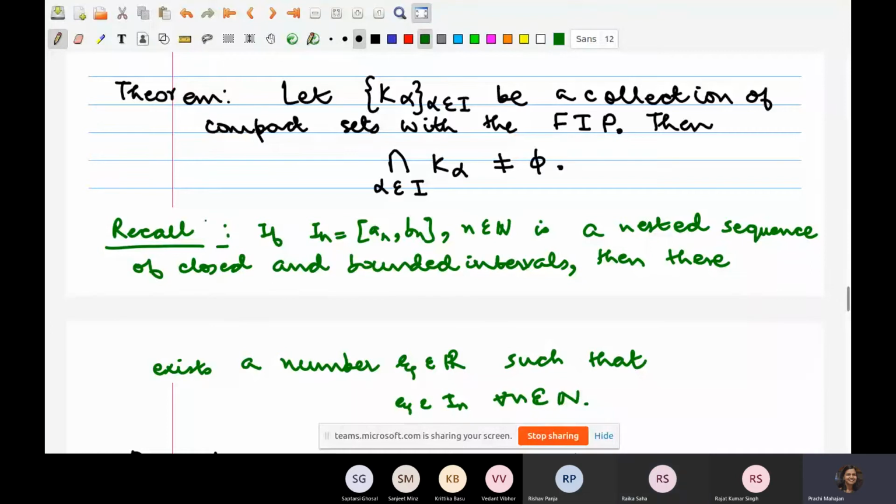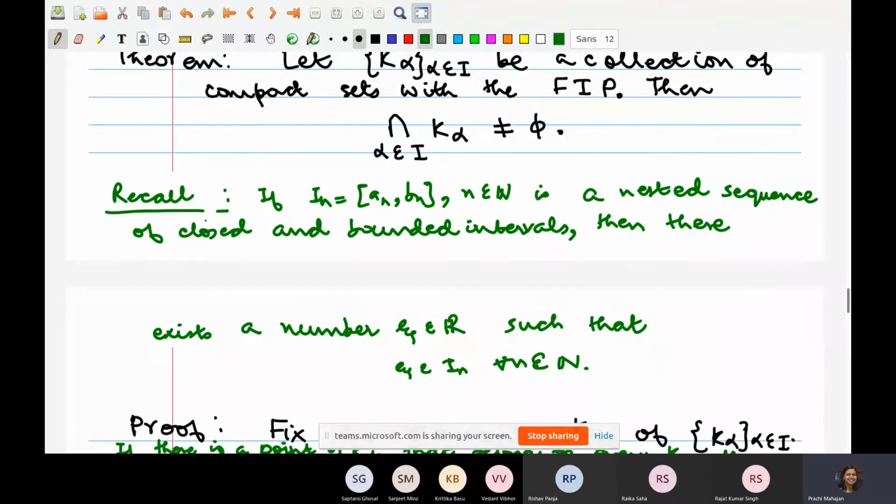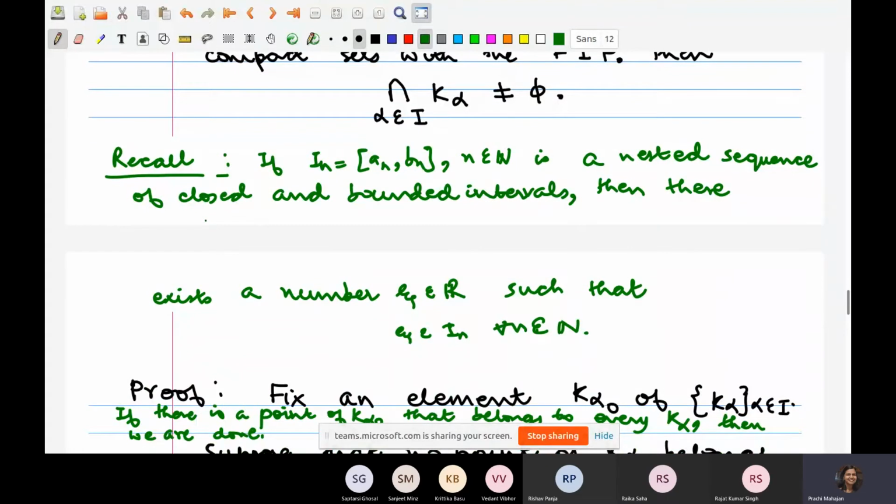All I wanted to highlight here is that you've already seen an example of a collection of sets having the finite intersection property, with the same conclusion. Is that okay? Anything else?